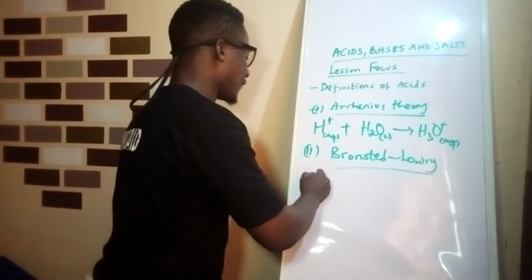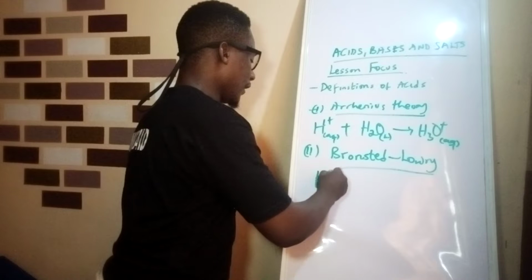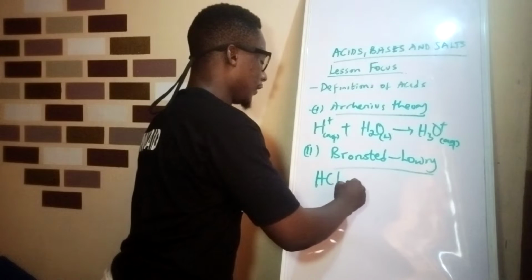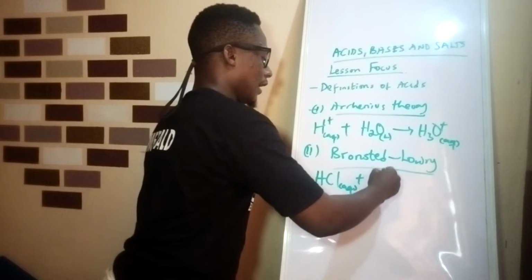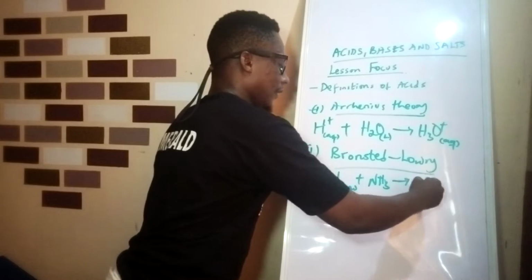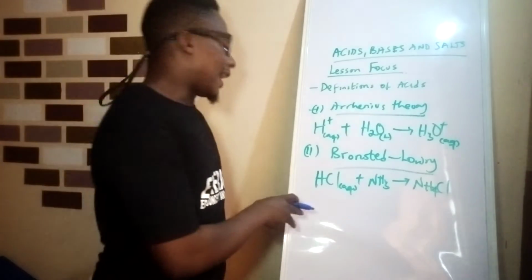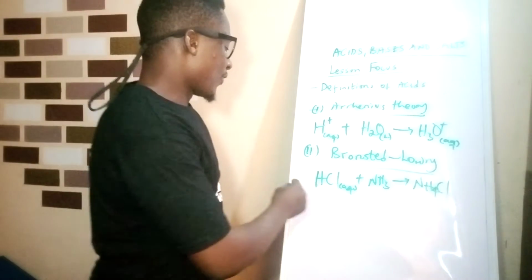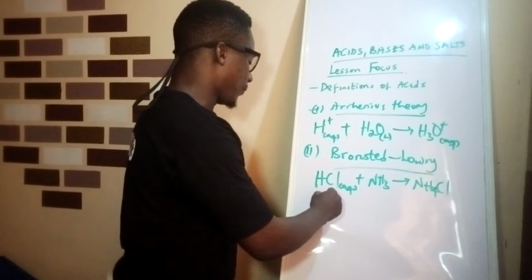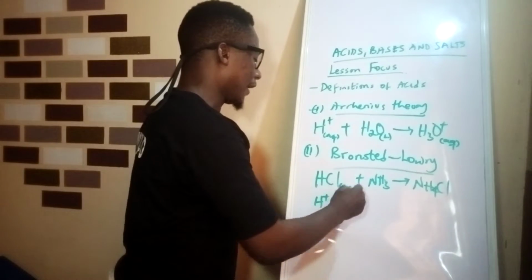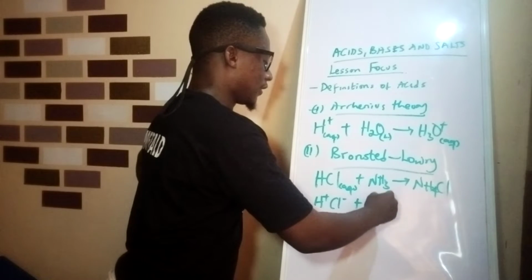Let's say for instance you have a reaction between HCl plus NH3 to give NH4Cl. Looking at this reaction critically, you have H+ Cl- plus NH3.